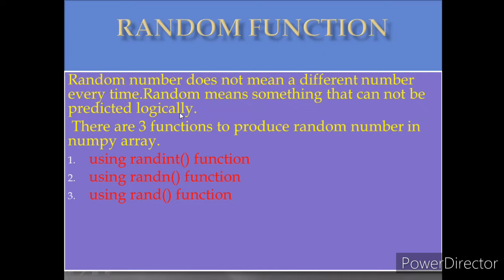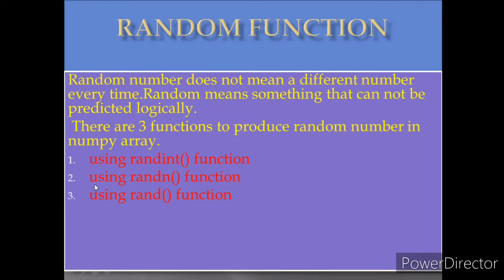So Python supports 3 functions to produce random numbers. The first function to produce a random number in a NumPy array is the randint function.